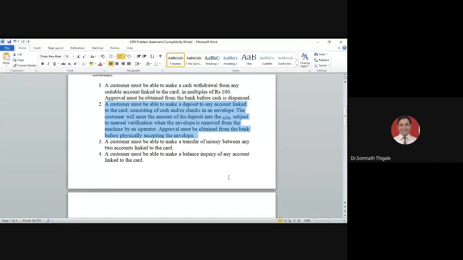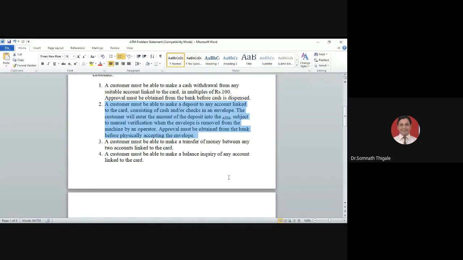This machine is allowing you to perform two kinds of operations. Not only the withdrawal, it is allowing you to perform the deposit operation, deposit transaction also. Now while you are performing the deposit, again you need to insert your card. With respect to your card, you need to insert your amount. That amount you insert should be inside the proper envelope, and you need to submit that envelope to the ATM machine.